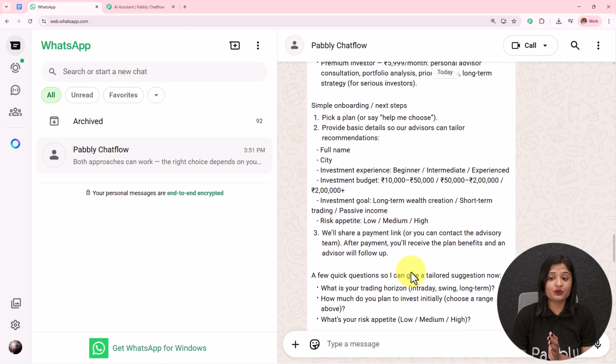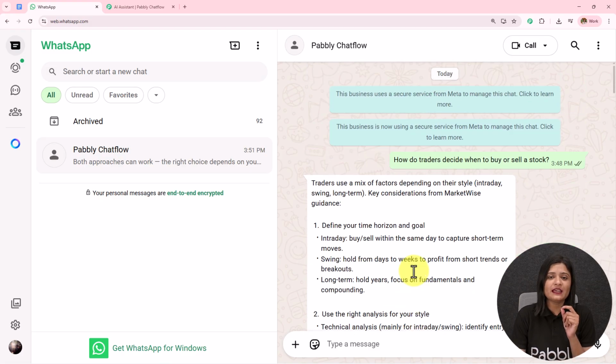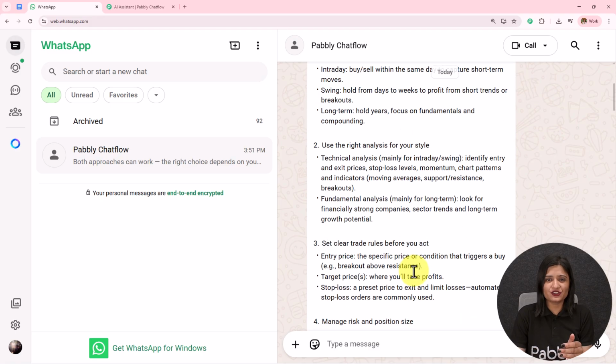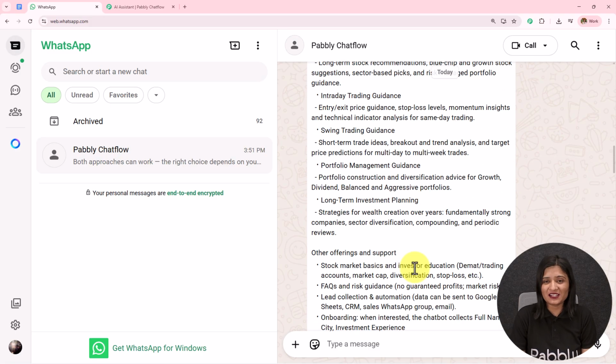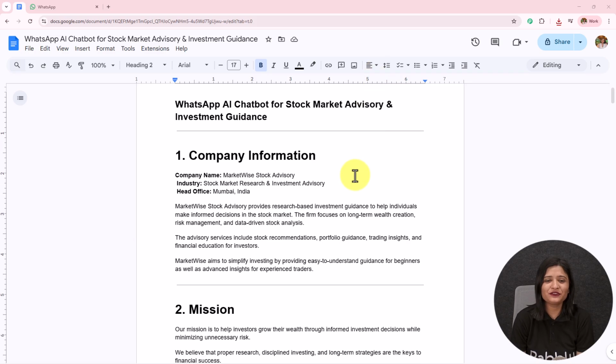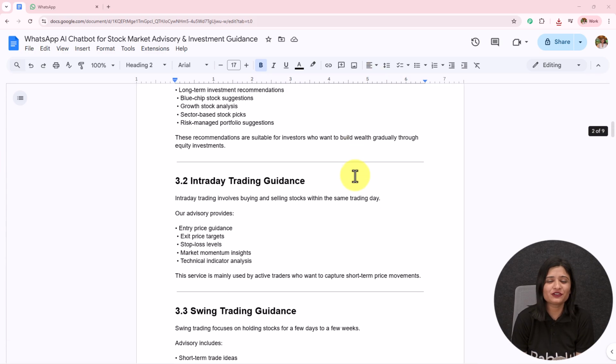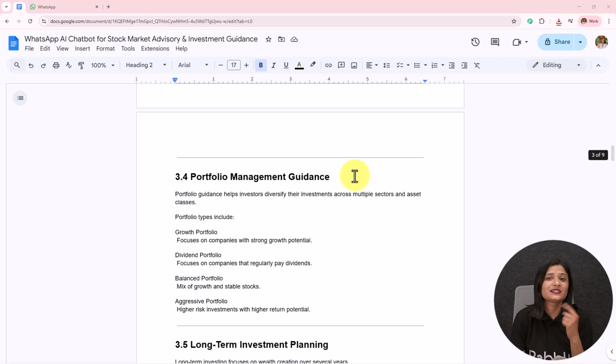And now if you also want to learn how you can automate your entire WhatsApp chatbot for your business using this AI agent, then let's start creating this from scratch. So here in this video, we are going to start creating this AI agent from scratch. The first step is to visit Pabbly Chatflow.